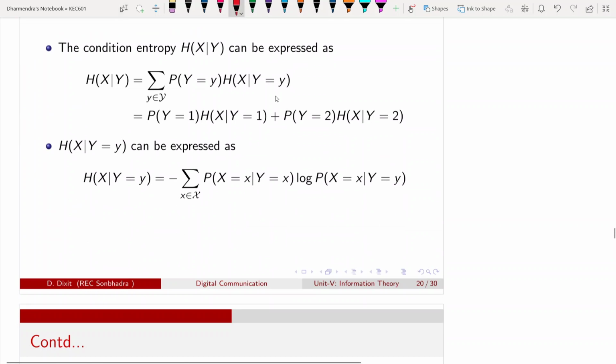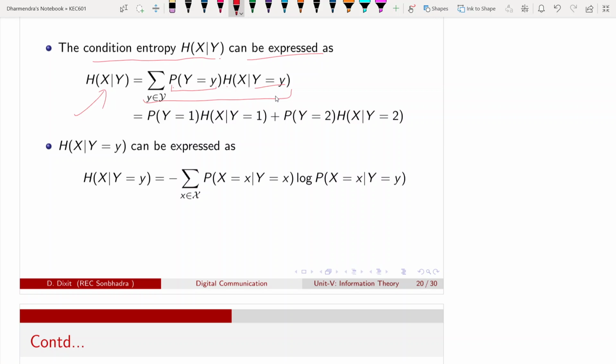Now I have to obtain the conditional entropy of x given y. That is defined like this. Okay, so first I have to expand this. I have to sum for all values of y to obtain the conditional entropy of x given y. So the probability of capital Y equal to y times the conditional entropy of x given capital Y equal to y.